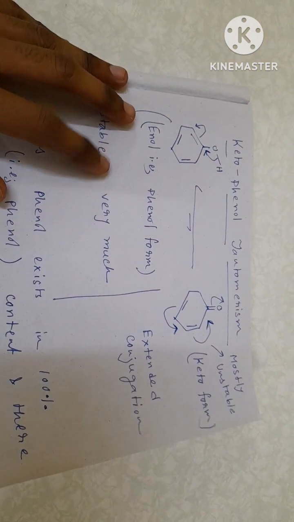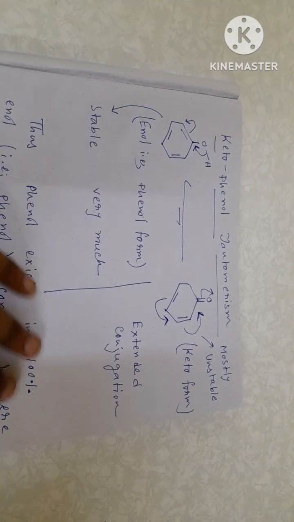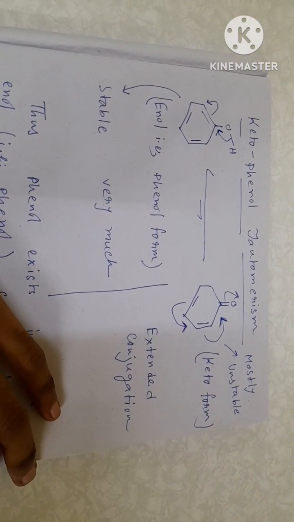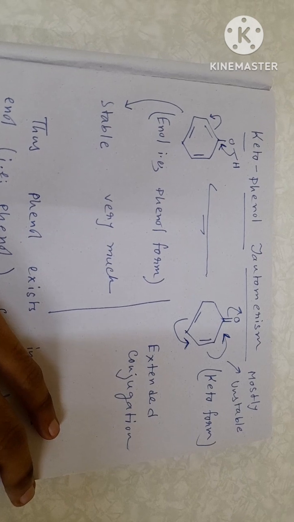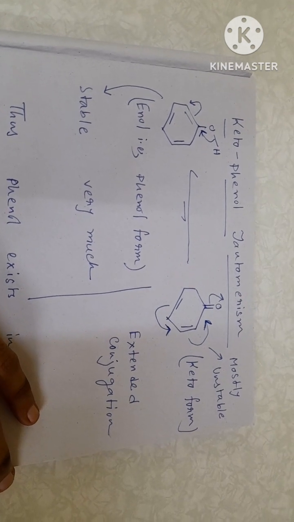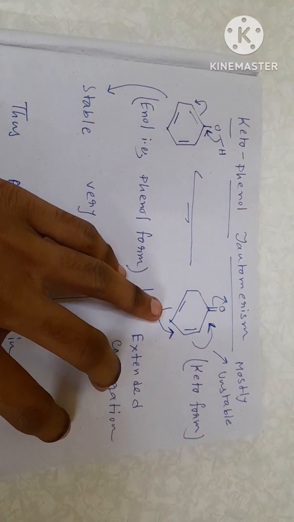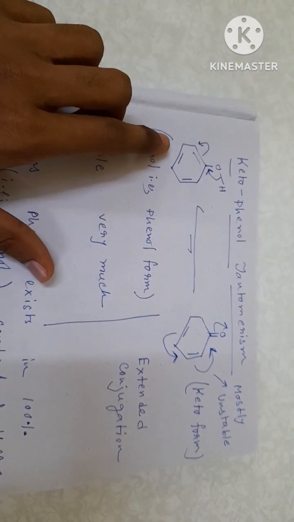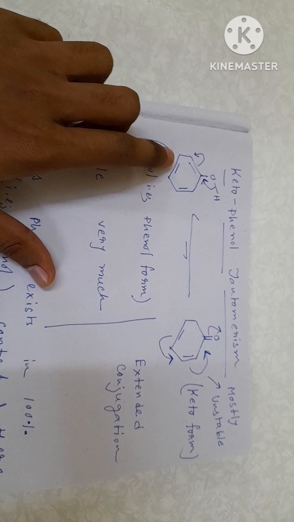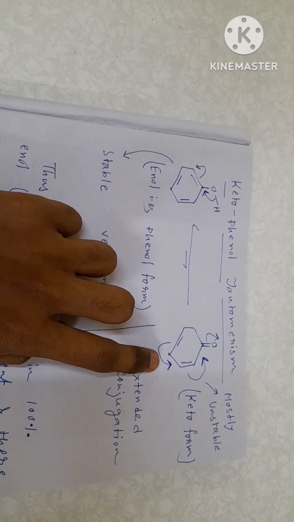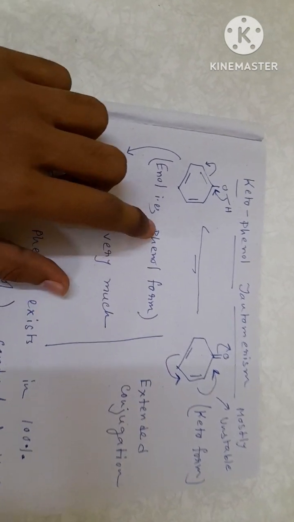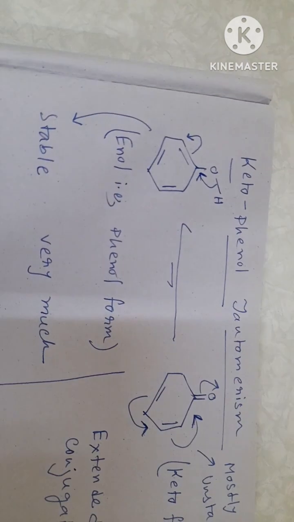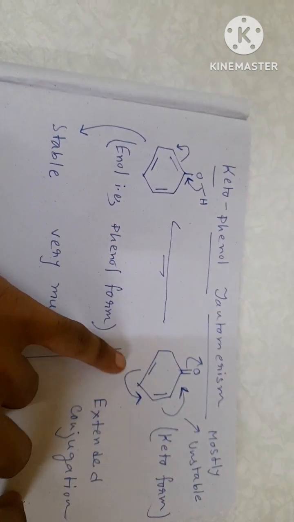Now in this case the bond energy is the main reason, so that's why phenol exists in enol configuration, not in keto configuration. Though the keto configuration also shows extended conjugation, here you can see the benzene ring is converted into this corresponding form, but you should also observe that the aromaticity of the system is destroyed in this case.